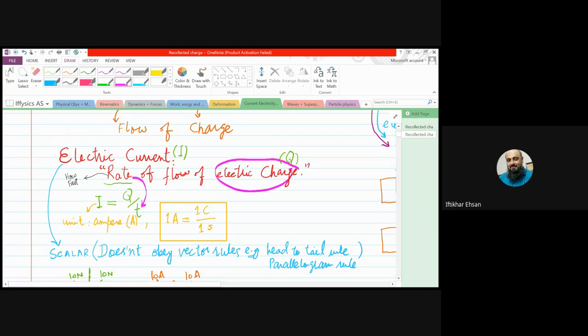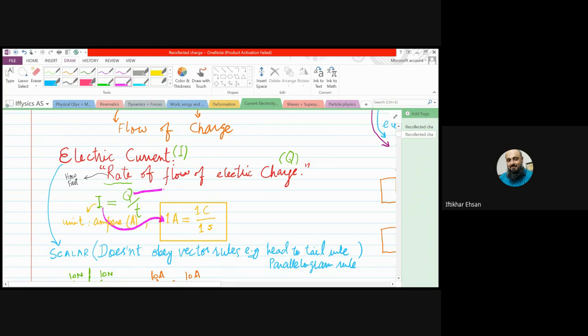The charge is represented by the symbol Q, and the symbol for current is capital I. So capital I is equal to Q over t. The unit for current is ampere, and its symbol is capital A. If it is asked how much is 1 ampere, we use the units of all the quantities in this formula.